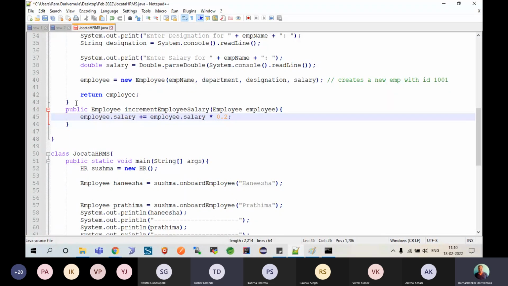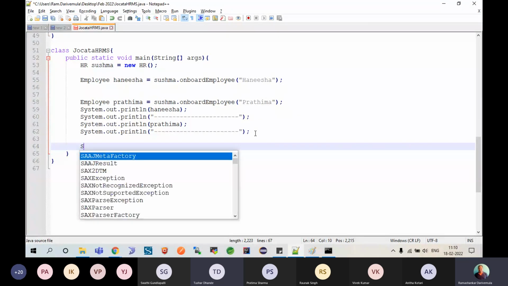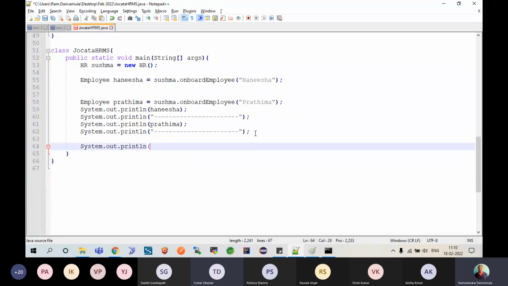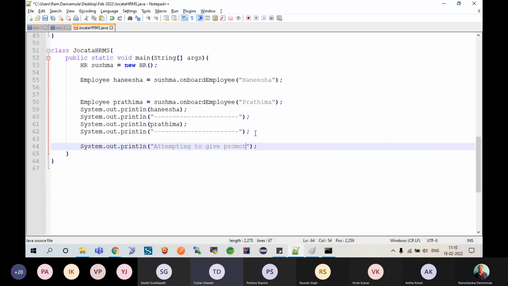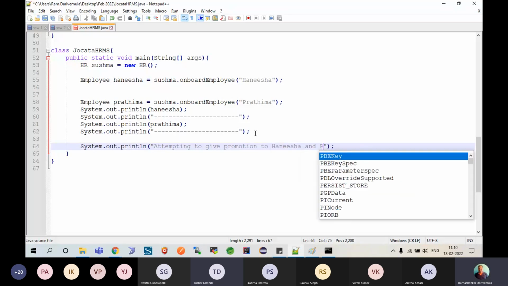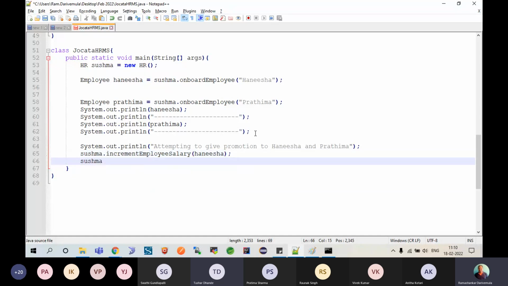And here, after giving the details, here I wanted to give promotion. So here I would say system dot out dot println, attempting to give promotion to Anisha and Pratima. So look at what it says: Sushma dot increment employee salary of Hanisha. Similarly, Sushma dot increment employee salary of Pratima.